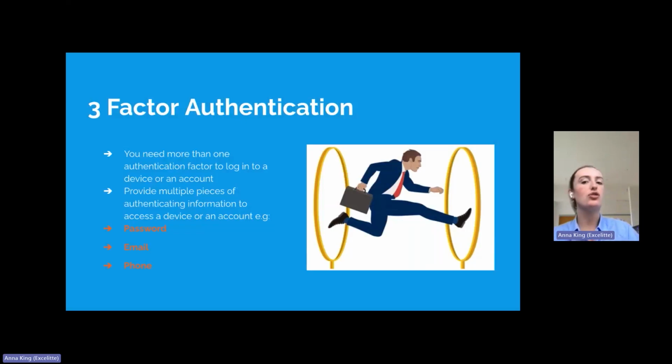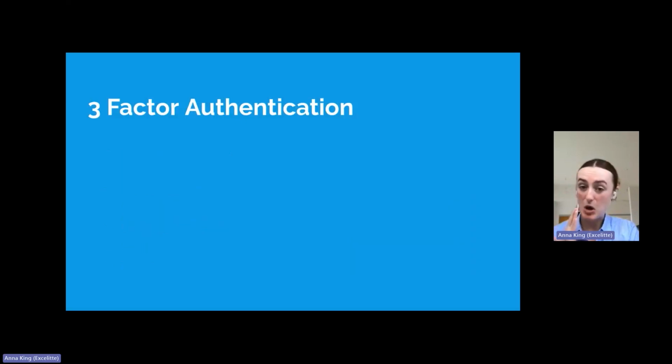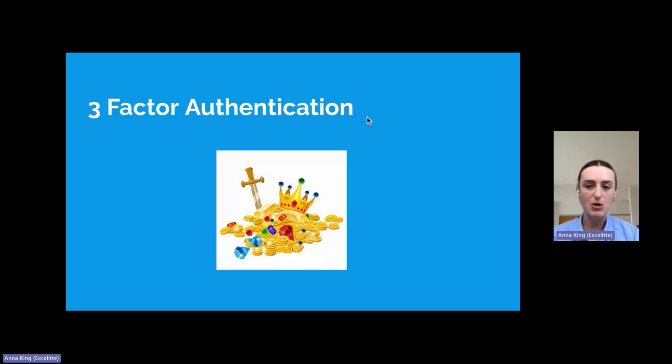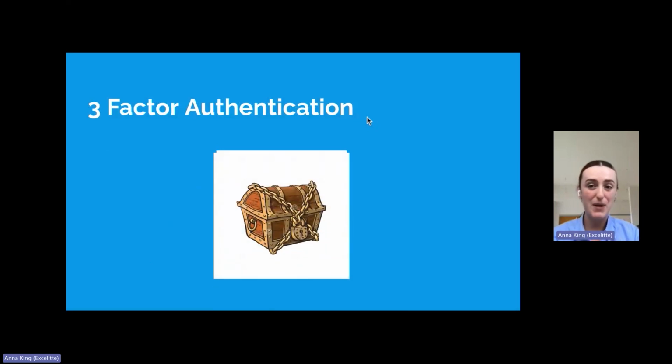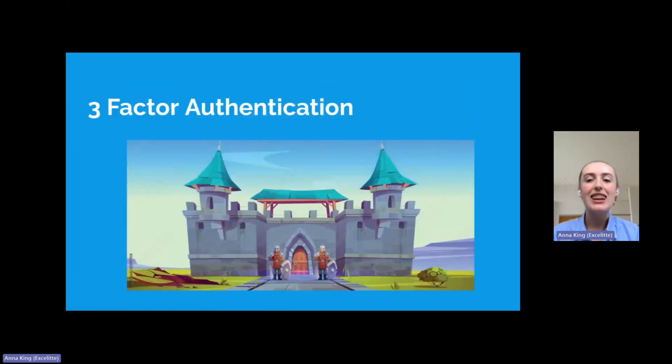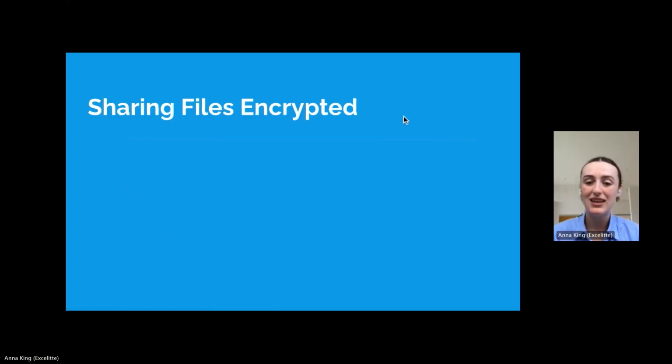Industry standard is to use two-factor authentication. However, Excelitte goes one step further and uses three-factor authentication, soon to be the option of four. Imagine it like this, like you're putting your files, the crown jewels, in a locked box, which provides one layer of security. So then you put that box in a vault, which is then shut inside a fortress. That is what three-factor authentication is, and that is why Excelitte uses it to make you unhackable.